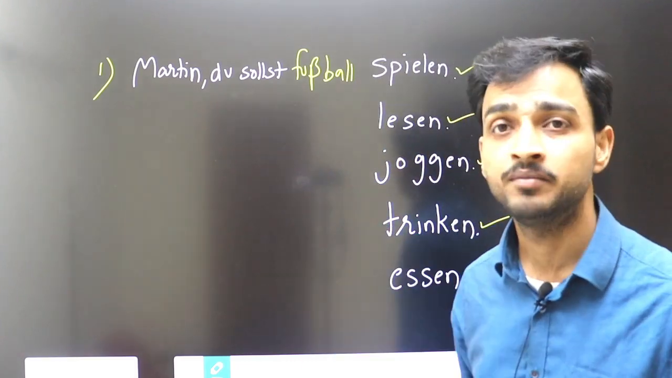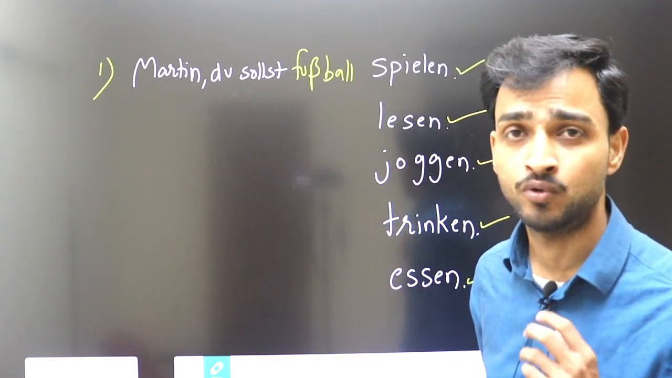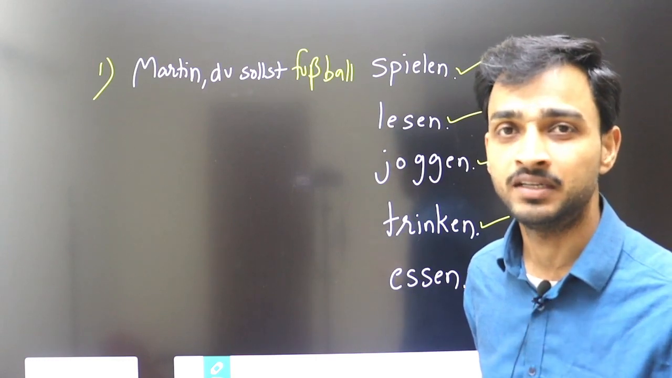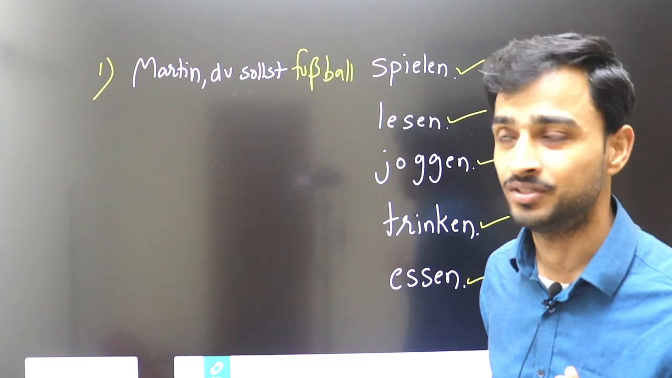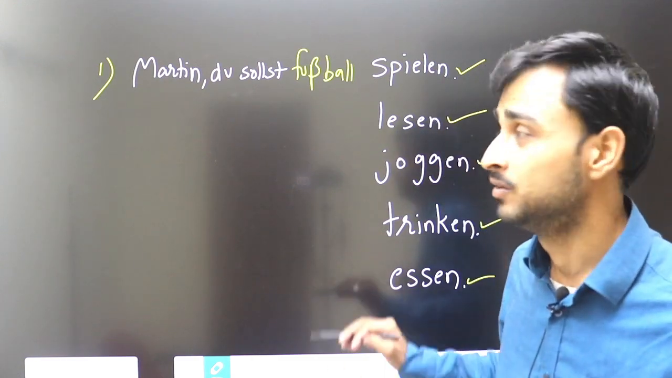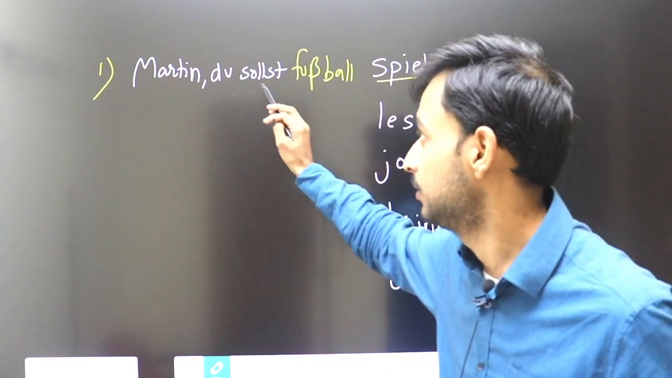I am addressing him by name, first name, Vorname. Martin, so I will use du. Martin, du sollst. Martin, you should. Okay, play football. So this is my infinitive and this is my modal verb.